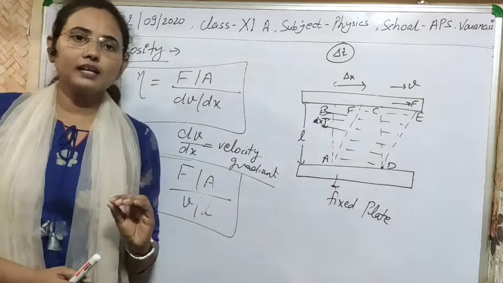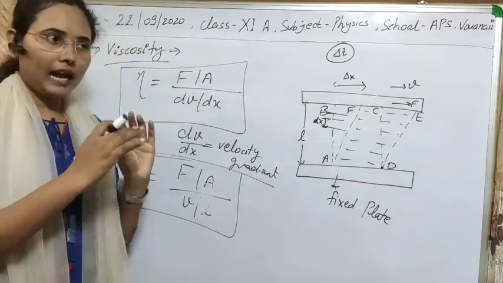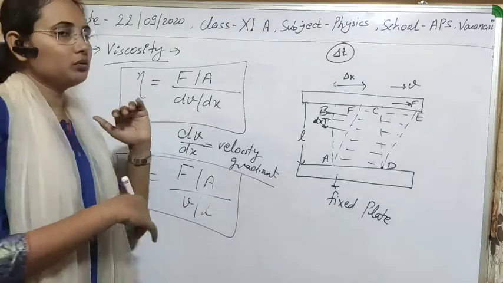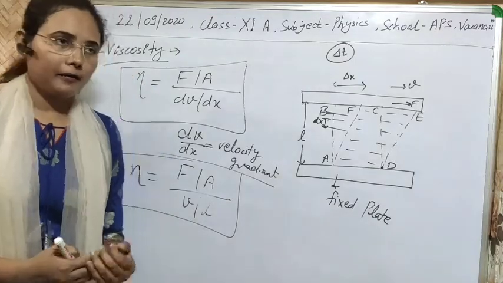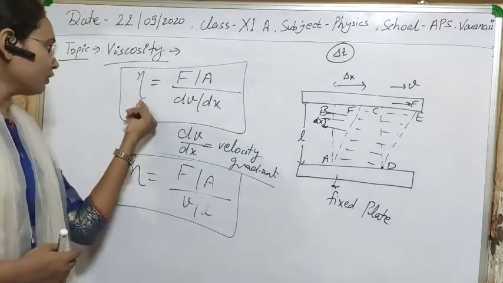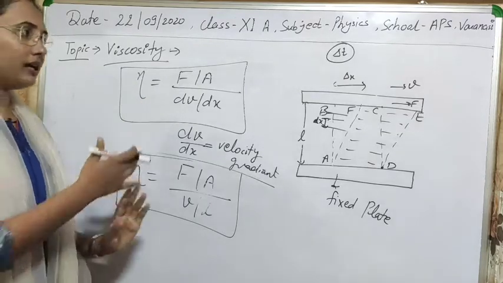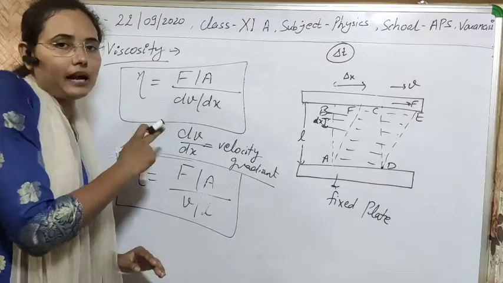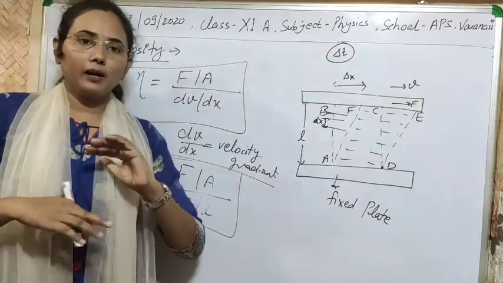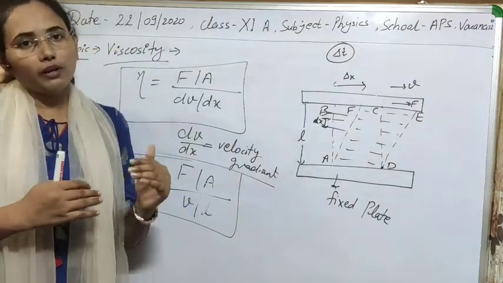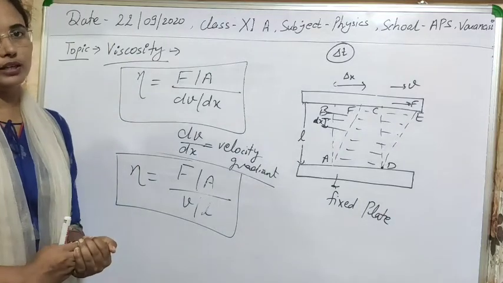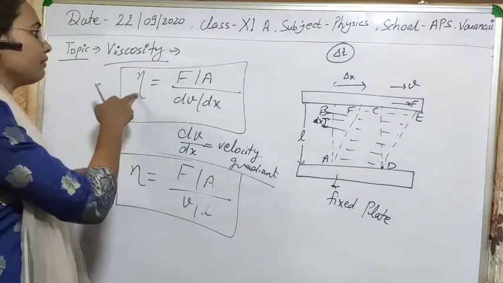What is the coefficient of viscosity? Actually viscosity is a property, and to measure that property, we calculate a coefficient which is called the coefficient of viscosity, and this coefficient tells us whether a body will be viscous or not, and what the viscous properties of the body will be.